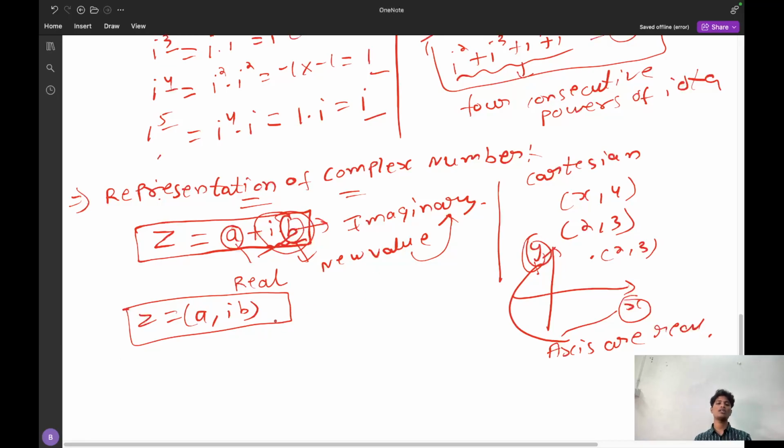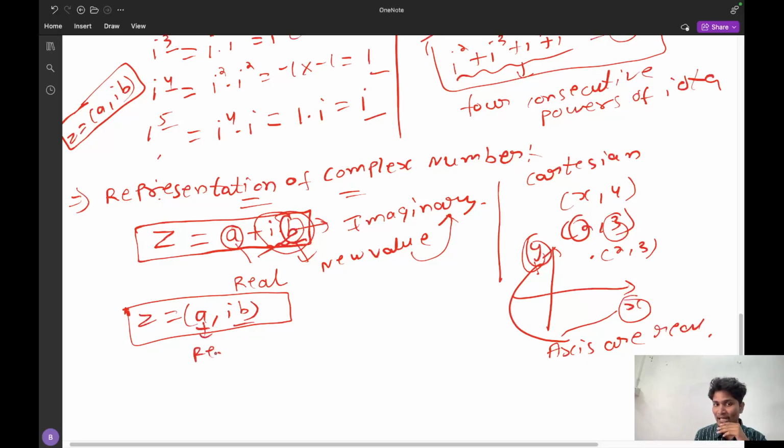z equal to a comma iota b. It is very important to understand that this is what is Cartesian. The Cartesian is a representation of values, that is 2 comma 3, it is represented here. But the most important thing you have to understand is that in the complex representation these two are not the same.